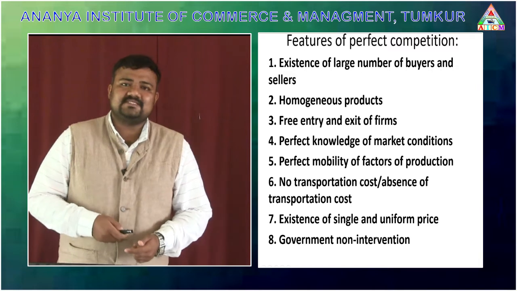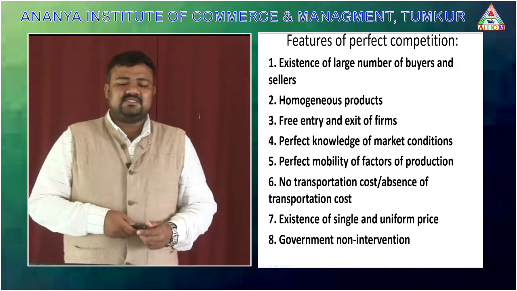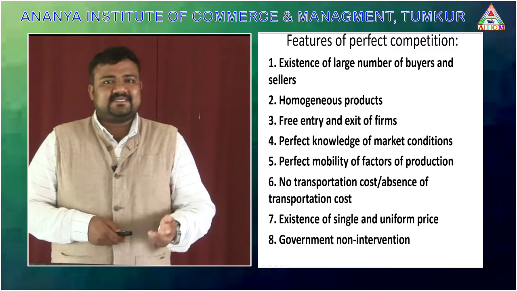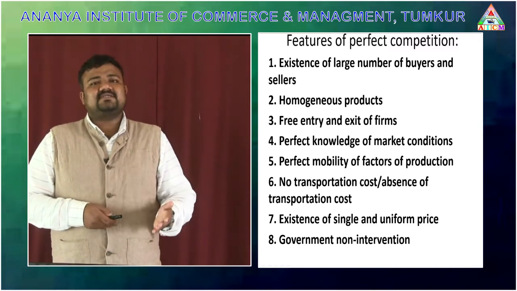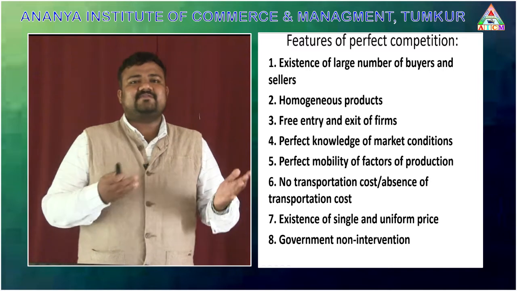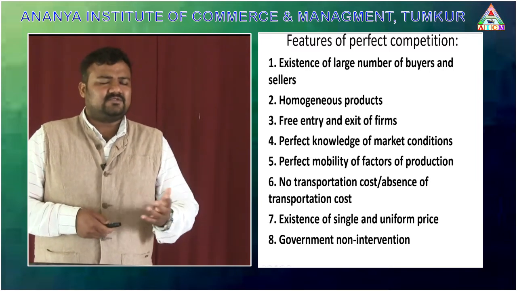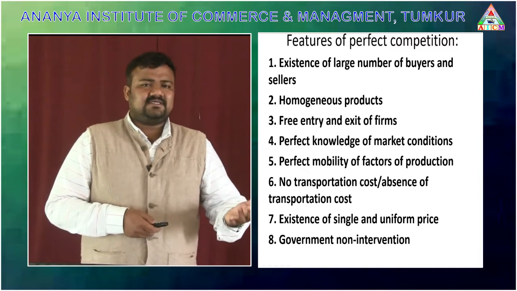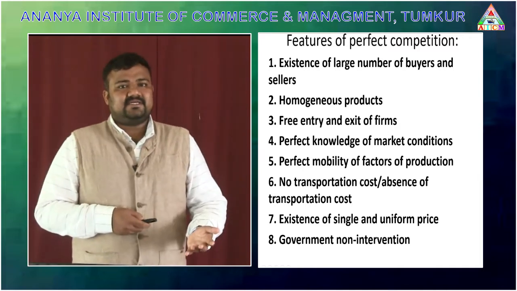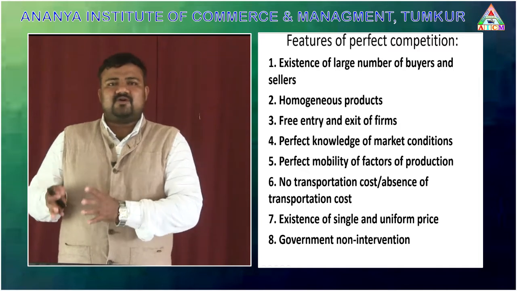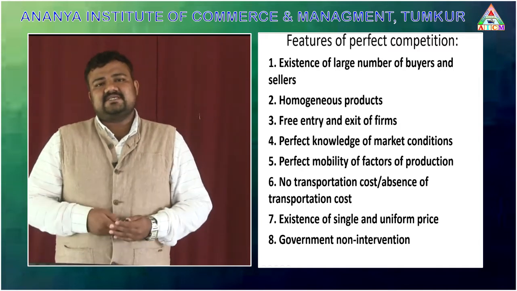So let's move on to the second feature of perfect competition: homogeneous products. As I said earlier, homogeneous products are the same kind of products that all the different sellers are going to sell. It includes similar size, shape, color, quality, quantity, etc. All the different kinds of sellers are going to sell these kinds of products.